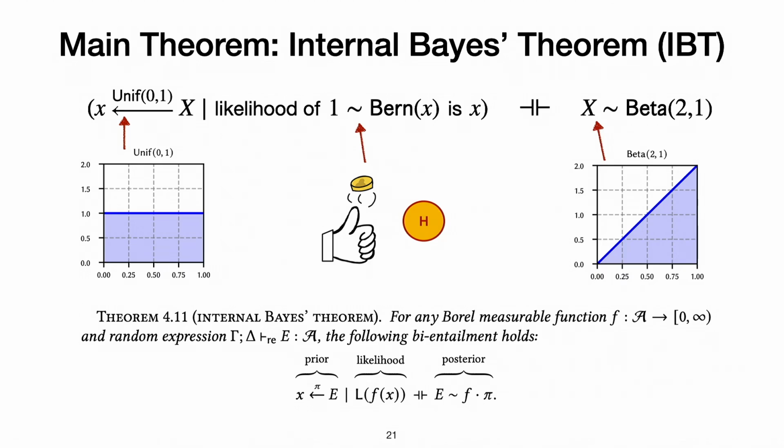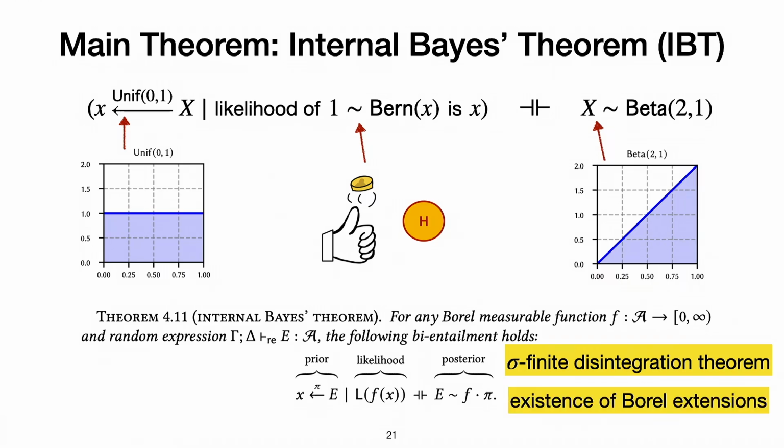And the proof of the theorem is slightly intricate, and it relies on two things. The first thing is called the sigma finite disintegration theorem, and the second thing is called the existence of Borel extensions. So what this means is that, well, if we have a stream of unnormalized random numbers, we can always have a random variable and take the conditional on it, which, even when, for example, the random variable has measure 0 or probability 0, would still work, and this is justified using these two theorems.